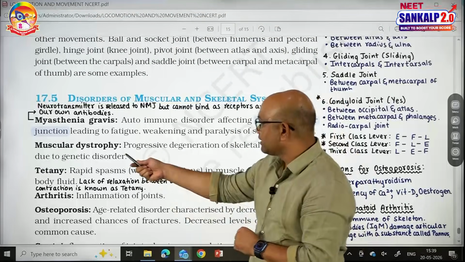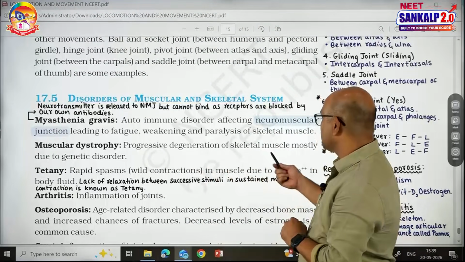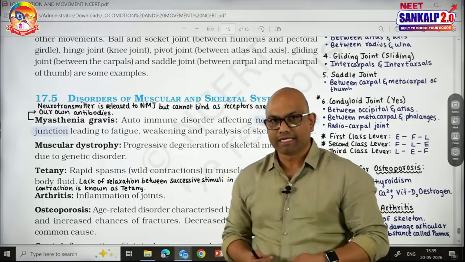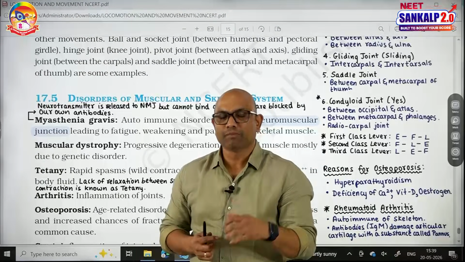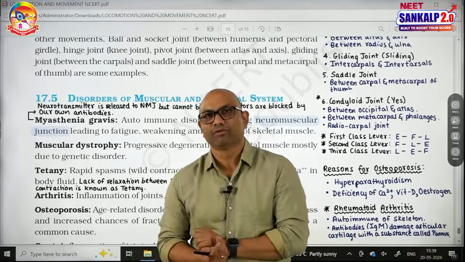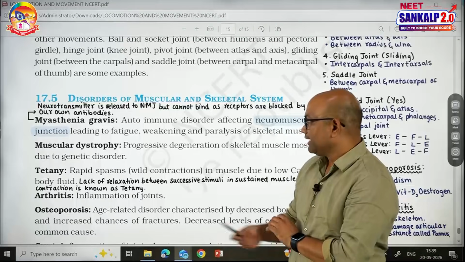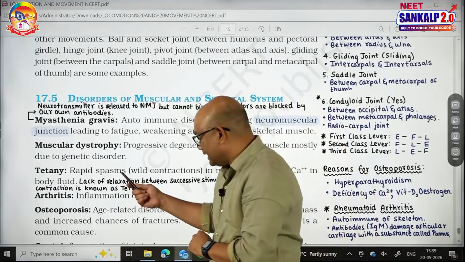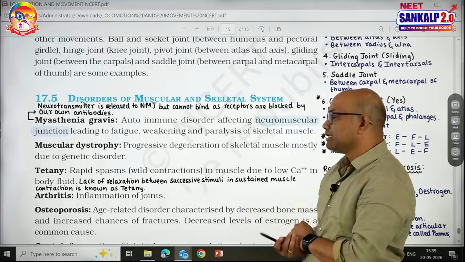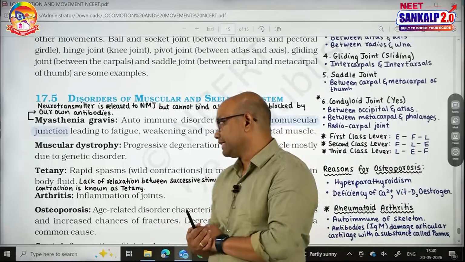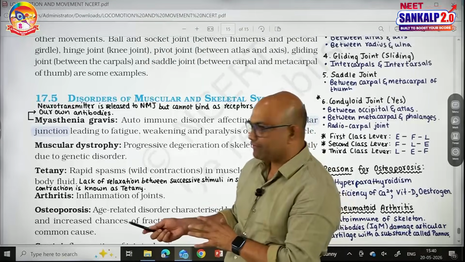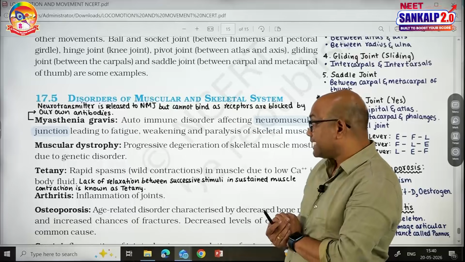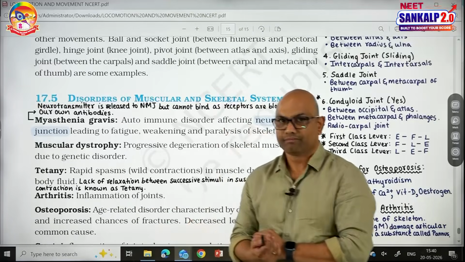The next one is muscular dystrophy, progressive degeneration of skeletal muscles, mostly due to a genetic disorder. One example for that genetic disorder is Duchenne muscular dystrophy, an X-linked recessive disorder, where there is a problem with a protein called dystrophin. Tetany: wild contractions in muscle due to low calcium in body fluids is called tetany. And we can also give the definition for tetany: lack of relaxation between successive stimuli in sustained muscle contraction is known as tetany.